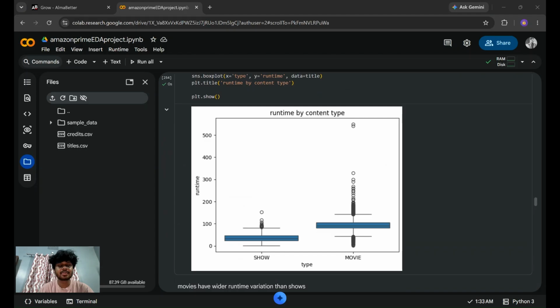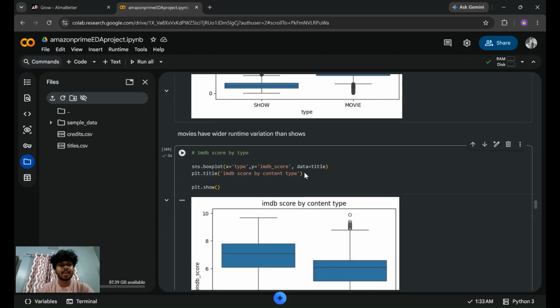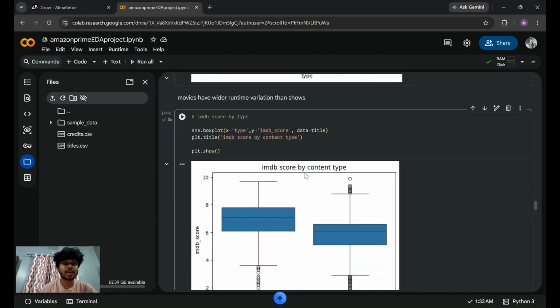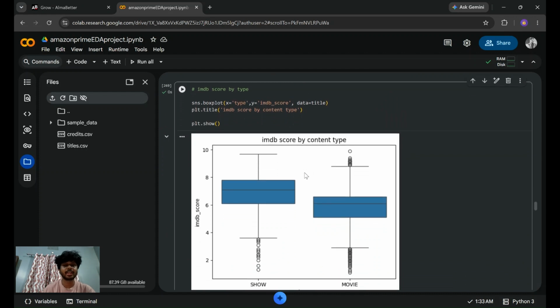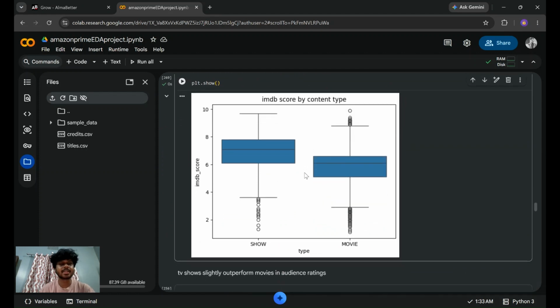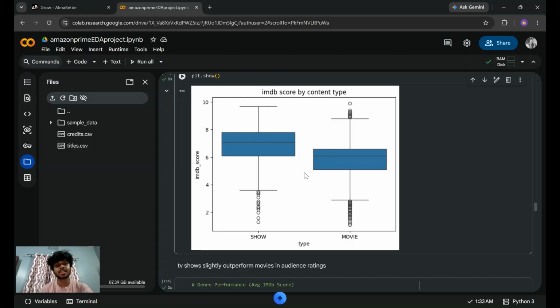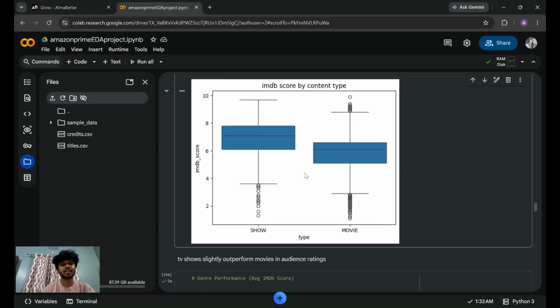And my next visualization is based on IMDb score by content type. It is telling that shows have a higher IMDb score than movies. So shows are outperforming in audience rating, and the audience is basically rating shows higher than movies.